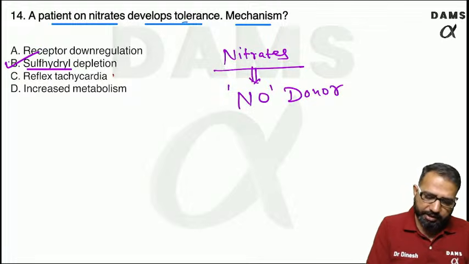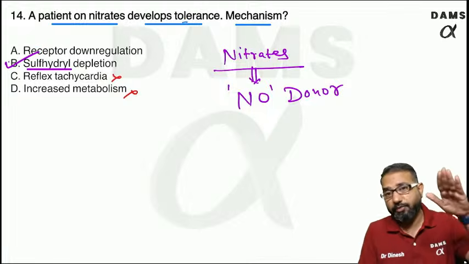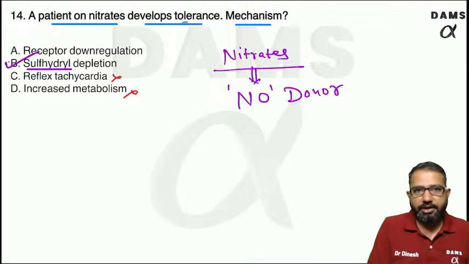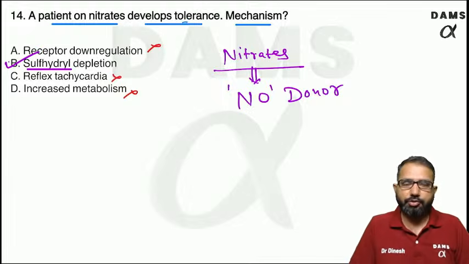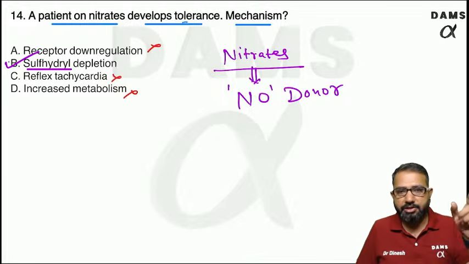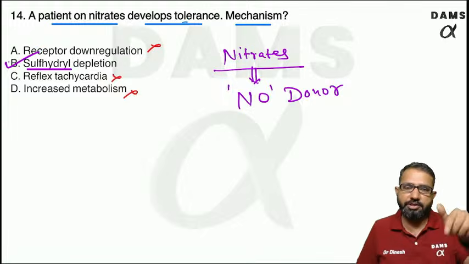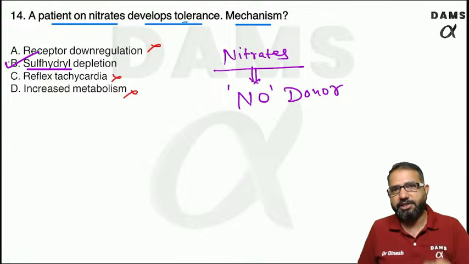Reflex tachycardia is a side effect. Increased metabolism is not the reason. Metabolism will be decreased, not increased. Receptor down regulation is not the reason. There is no receptor for nitrate. So they are nitric oxide donors, and there is a sulfhydryl dependent mechanism. Because of this, sulfhydryl depletion leads to decreased nitric oxide release, and that can decrease the effect.